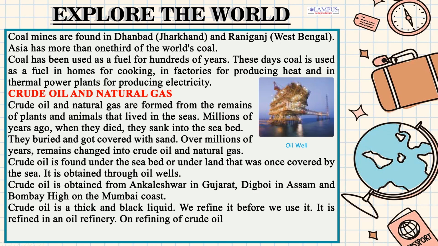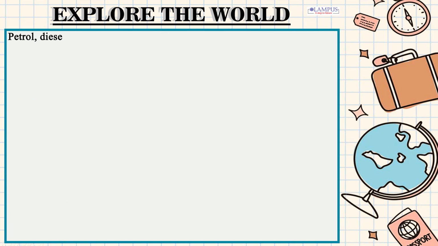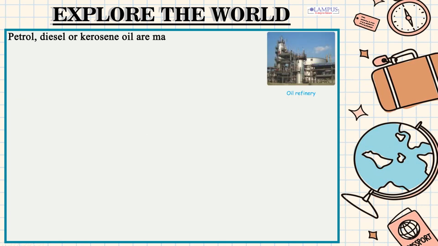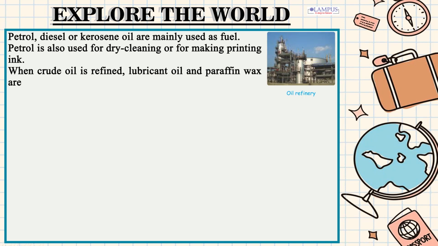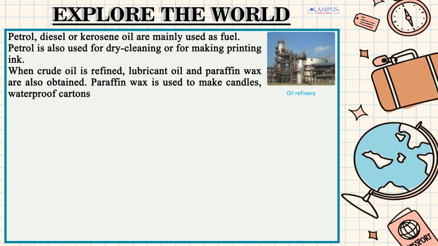On refining of crude oil, we get petrol, diesel and kerosene oil. Petrol, diesel and kerosene oil are mainly used as fuel. Petrol is also used for dry cleaning or for making printing ink. When crude oil is refined, lubricant oil and paraffin wax are also obtained. Paraffin wax is used to make candles, waterproof cartons and polish.